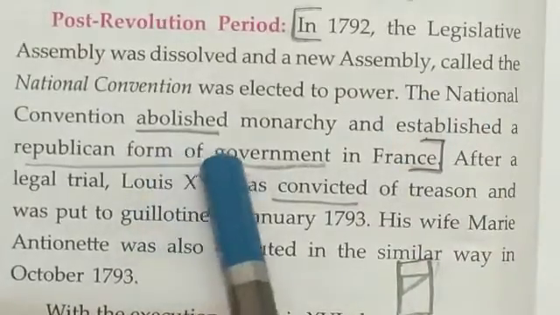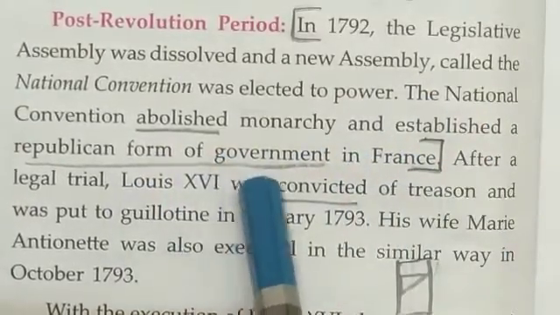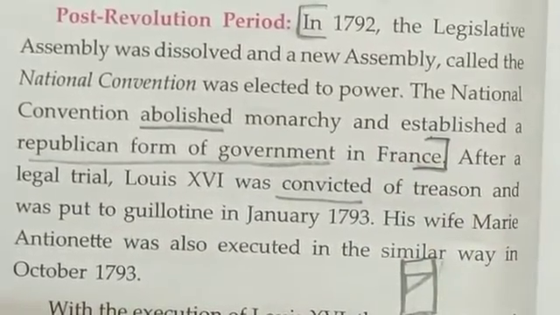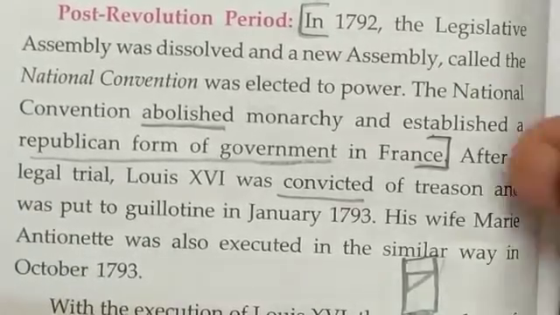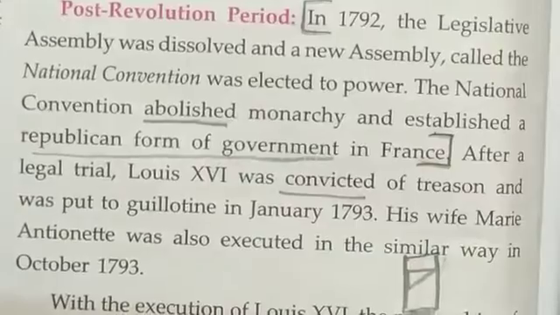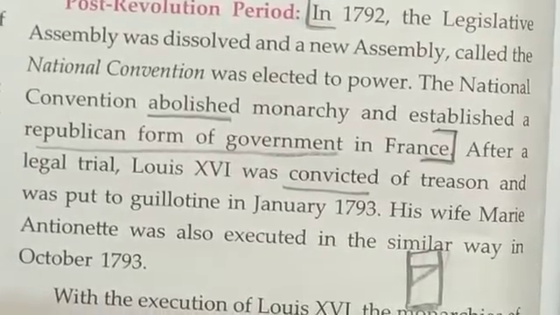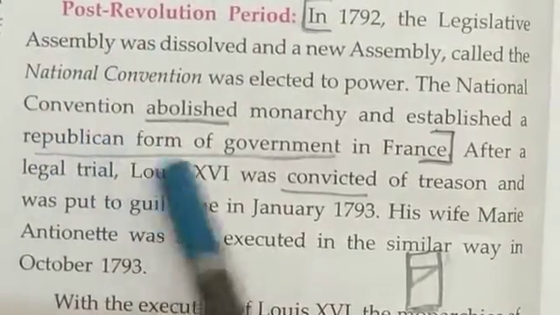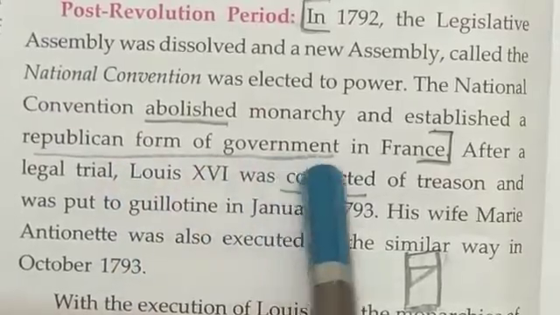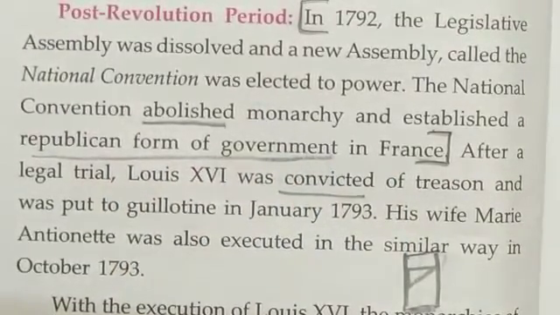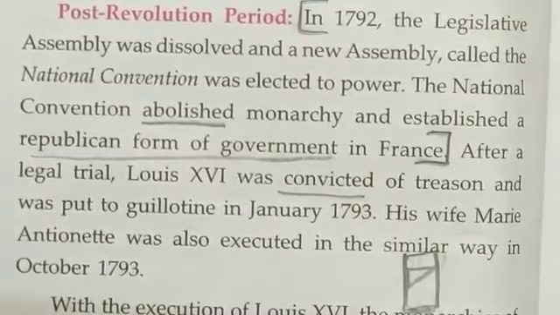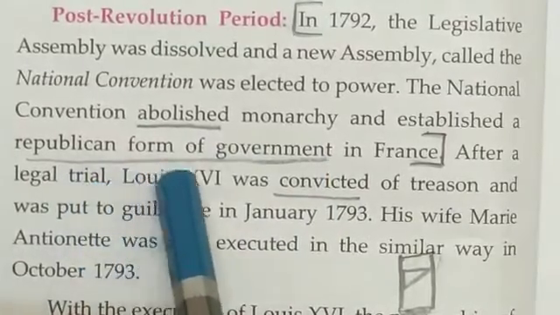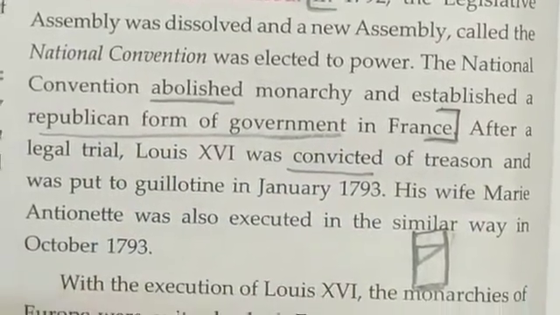The National Convention abolished monarchy and established a republican form of government in France. So initially in France there was an absolute monarchy, a system where the country was ruled by the king or an emperor. The emperor or the king had the absolute power. He was the supreme authority in the country. So this monarchy was abolished by the National Convention, and they established a republican form of government, a government which is run by the representatives who are elected by the people.